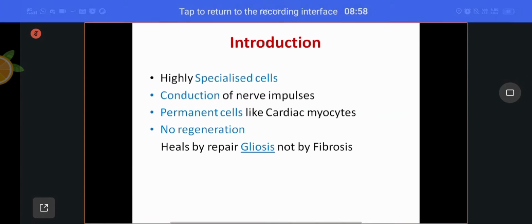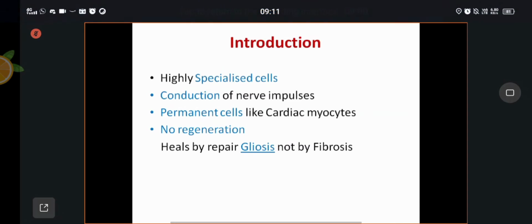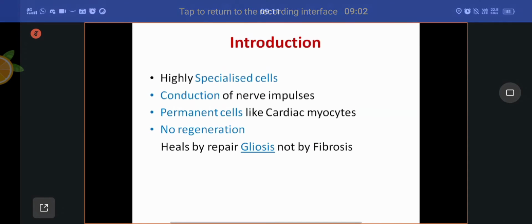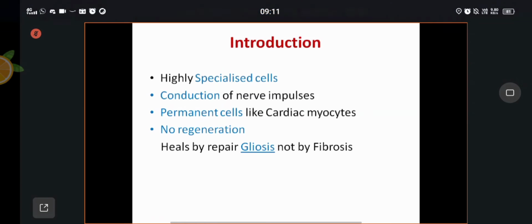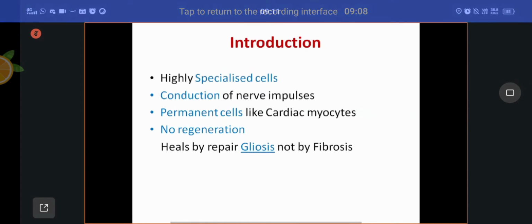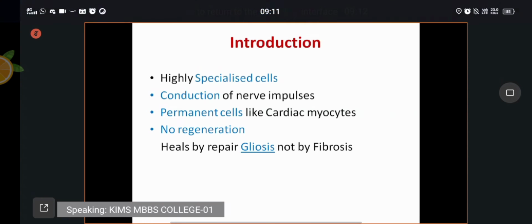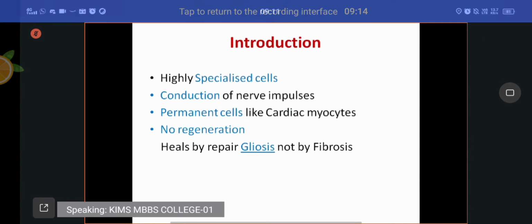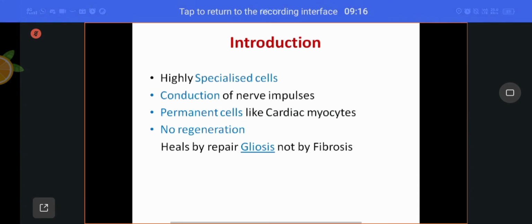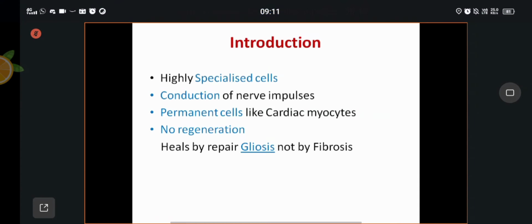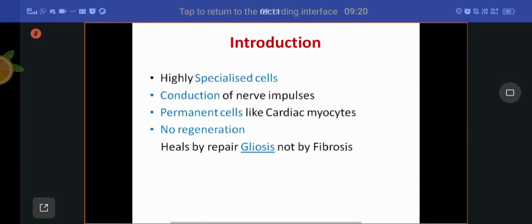But that damage heals by repair. The repair and the regeneration, these are the two processes of healing. Any injury or any damage means loss of structure and loss of function.